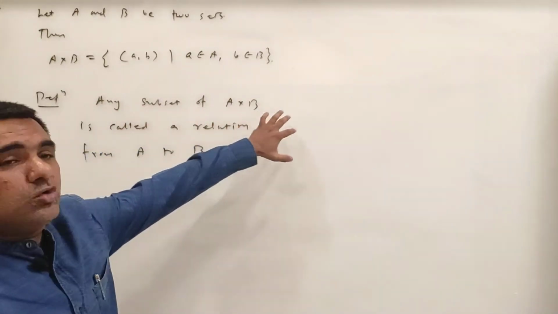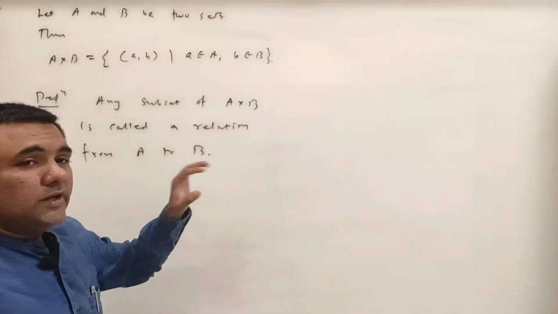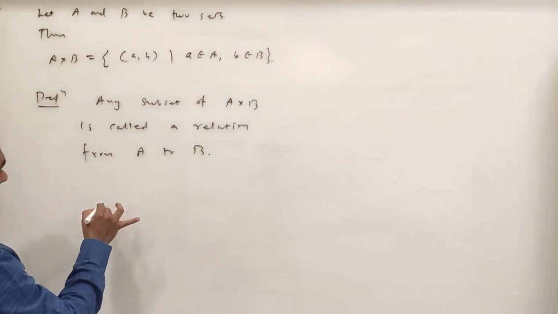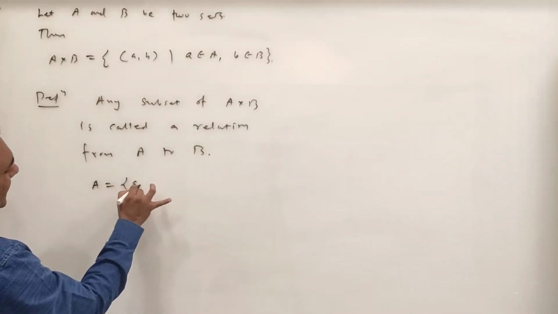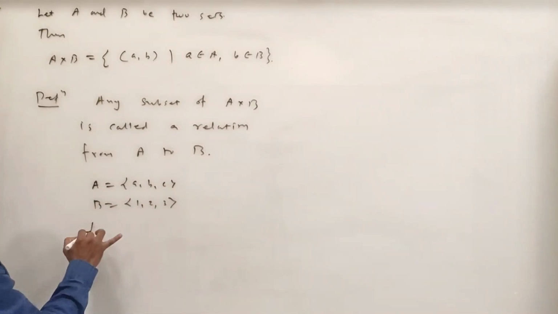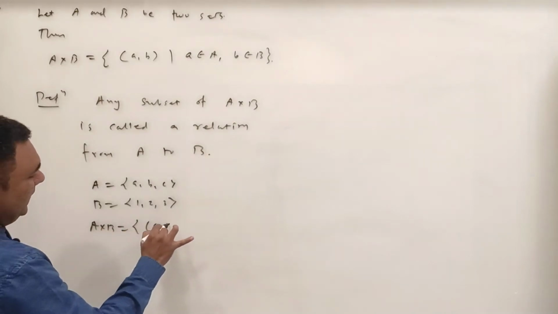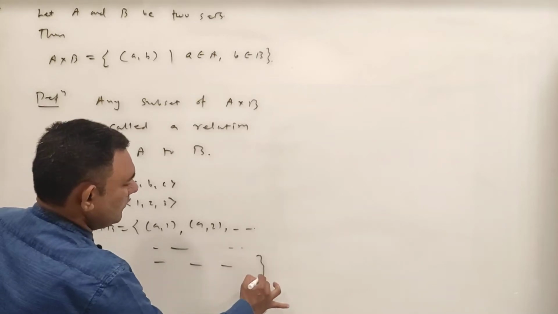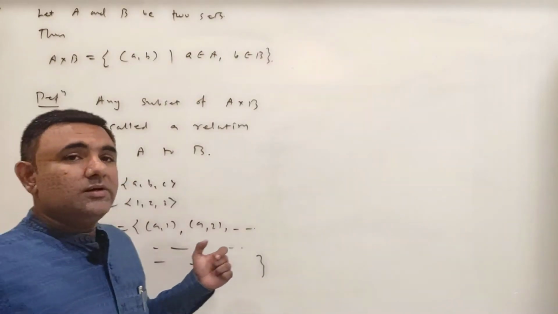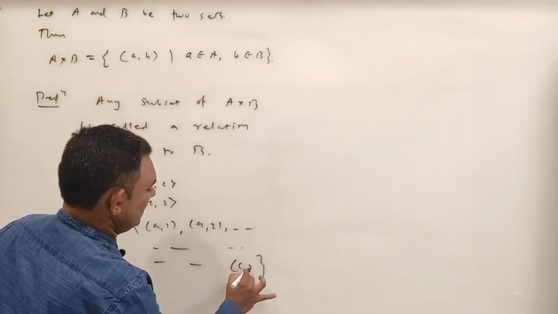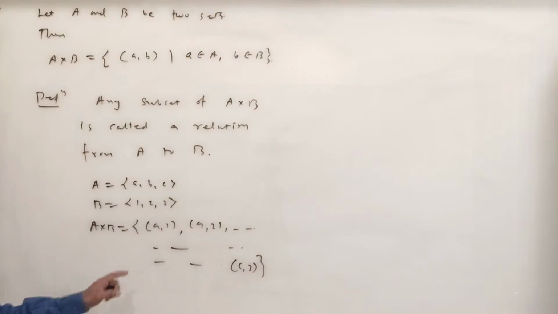Any subset of A cross B is called a relation from A to B. So let us consider one example. You take A equal to {a, b, c} and B equal to {1, 2, 3}. Then what do we have? A cross B is what? (a,1), (a,2), etc. You know. So in A cross B, how many elements? 9 elements are there, right? Let me write the last element. The last element will be (c,3) if you write in some order. Then (a,1), (a,2), etc. You have 9 elements.